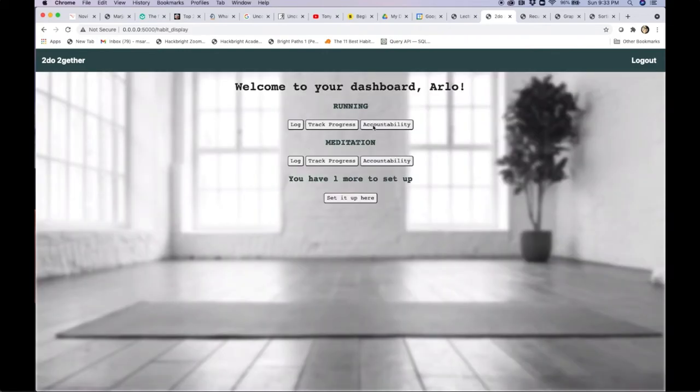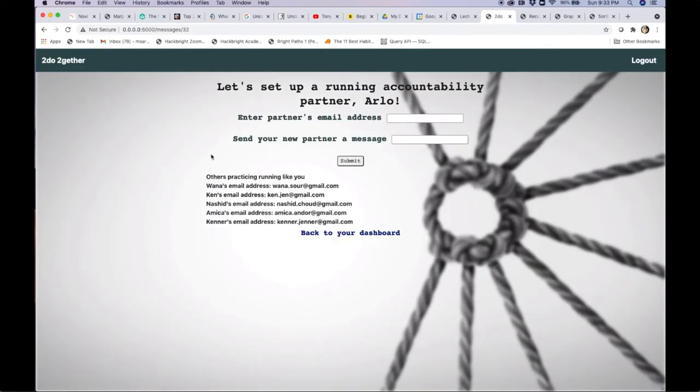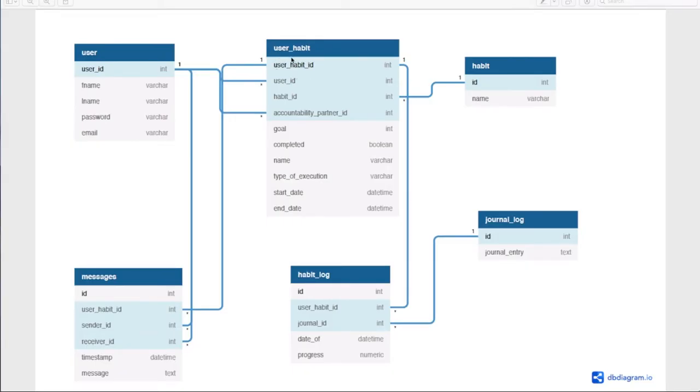The accountability page is the crown jewel of this app, and this page is associated with a unique user habit ID. Another flexible aspect of this feature was the messaging portion, which was modeled to allow for each user and their accountability partner to be assigned a sender or receiver, allowing for a seamless two-way conversation. This experience has taught me that having a flexible database is crucial in order to make adding more queries a lot easier later on. Back to the app.